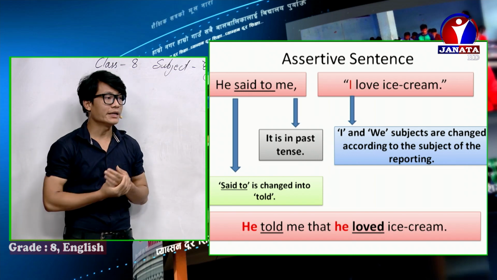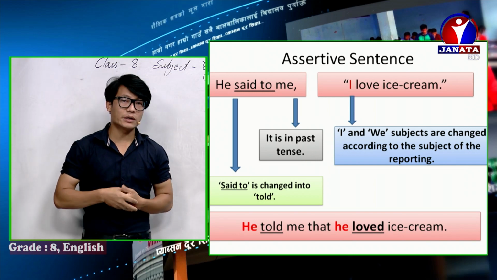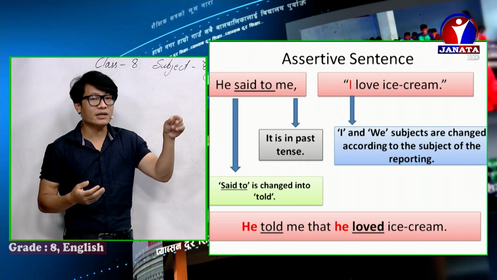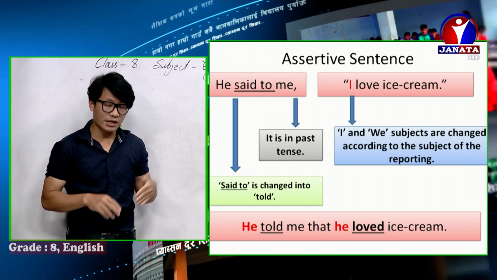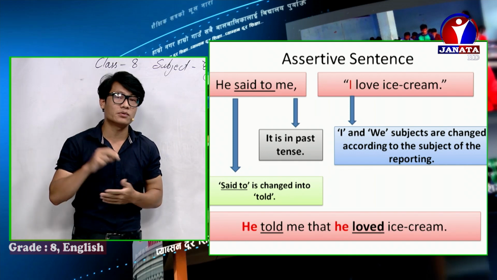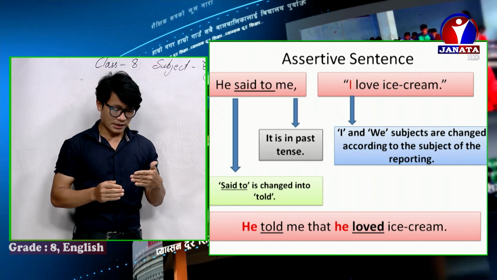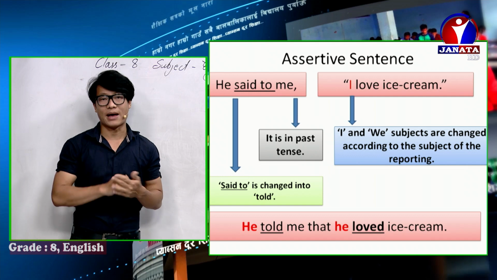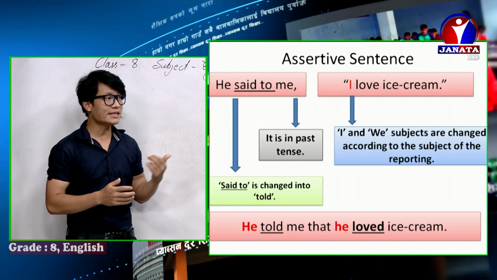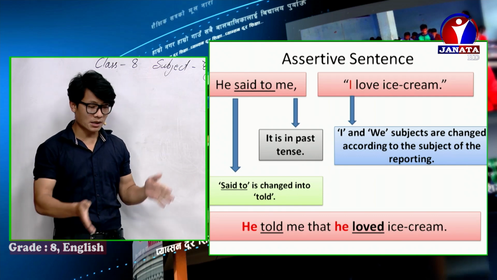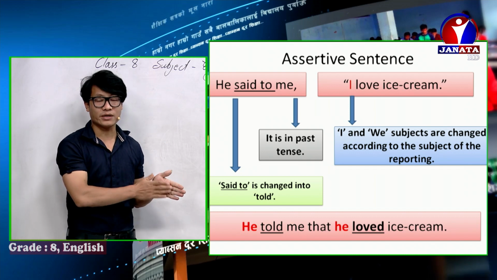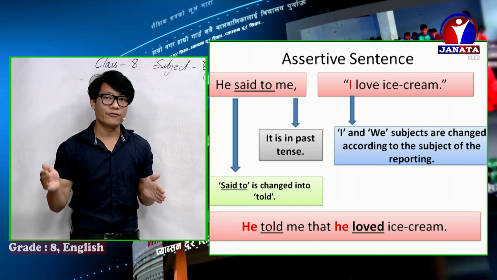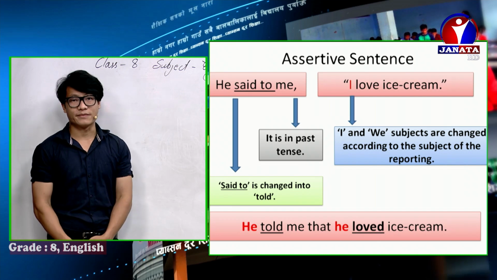So there is he. And another question also here: how there is love, verb 1, and down there is loved, verb 2. Because the simple present should be changed into simple past. That's why. So this is an assertive sentence, because an assertive sentence always starts with the subject and ends with a full stop.